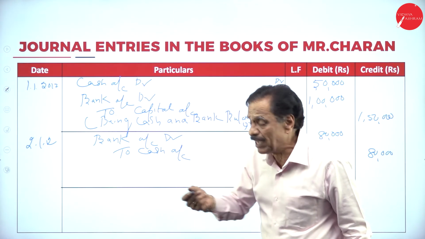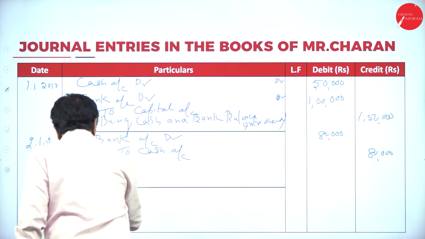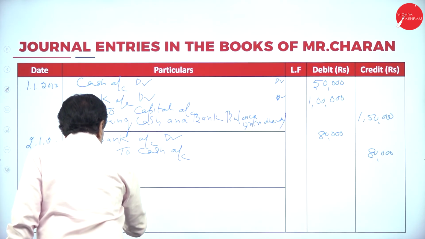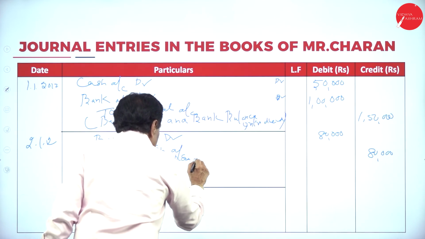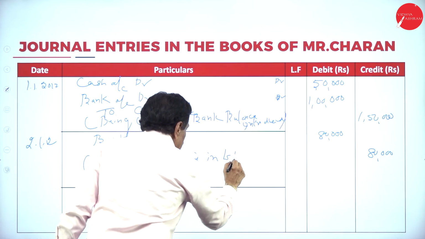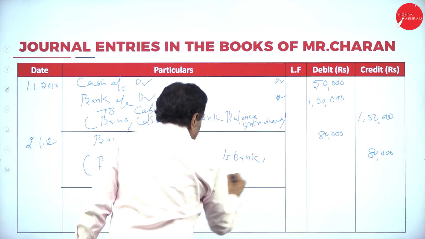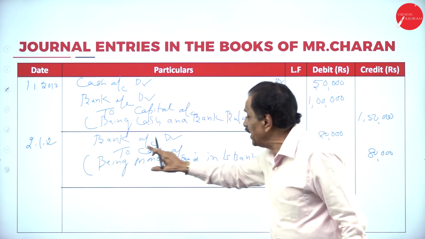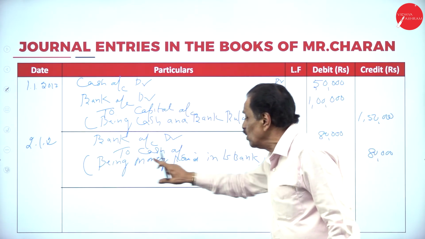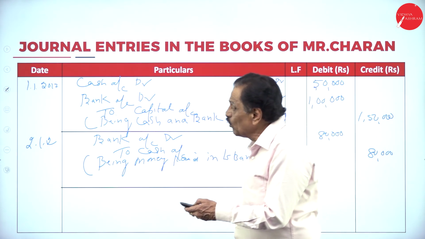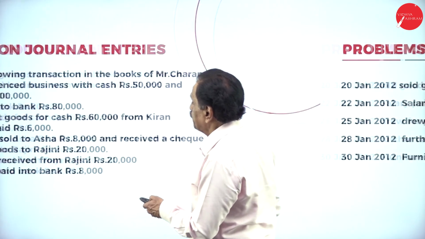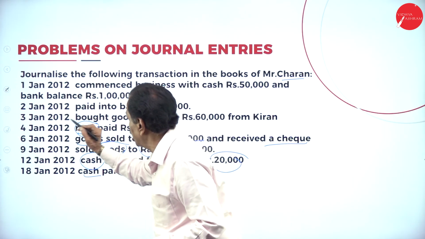Money paid into bank. Being money paid into bank. This is called narration. What's the entry? Bank account debtor to cash account. Being money paid into bank. We'll go to next one. Second is over. Third one.